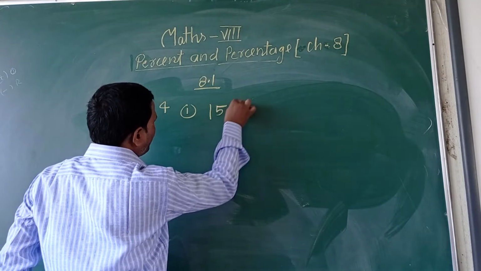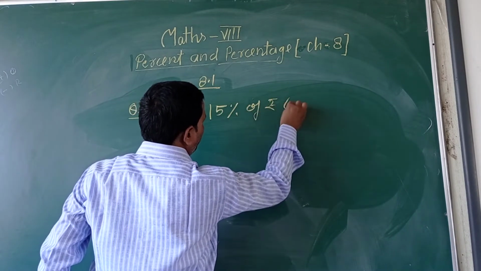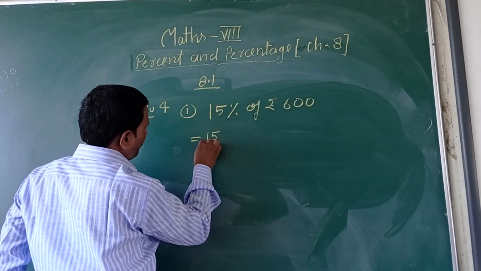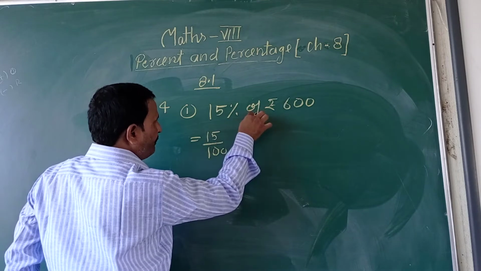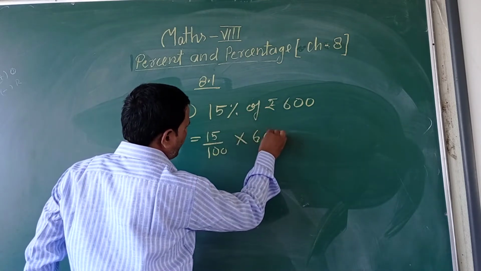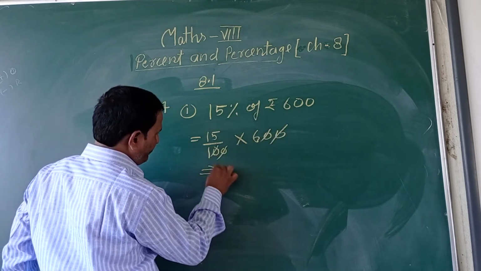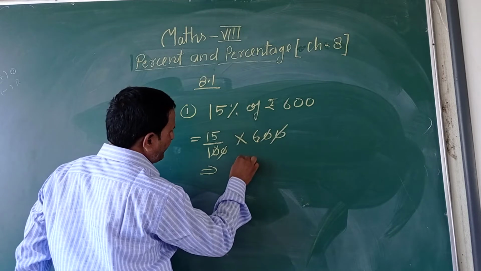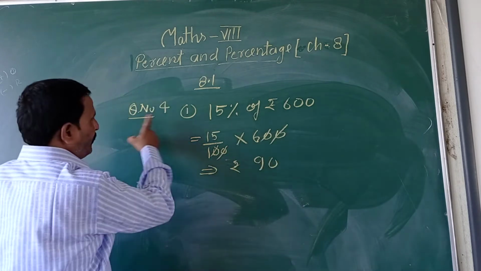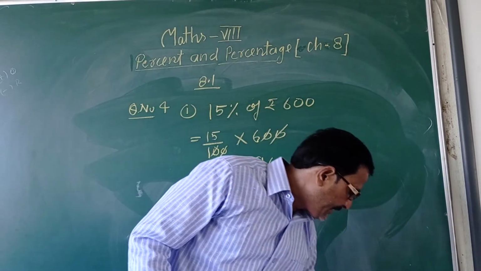It means 15 upon 100 of, where of means multiplication, rupees 600. 20 cancel. 15 times 6 are 90, which means rupees 90. This is the first question, and all the remaining questions are the same as that.